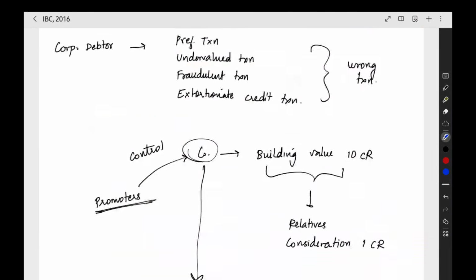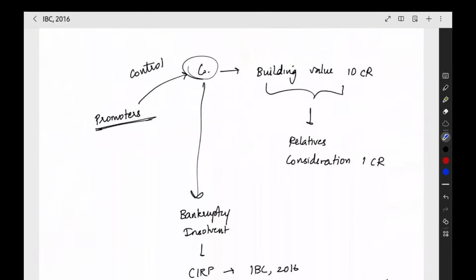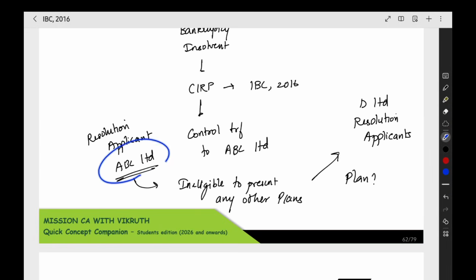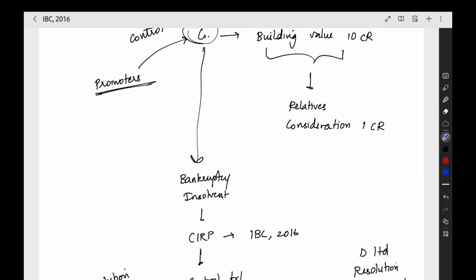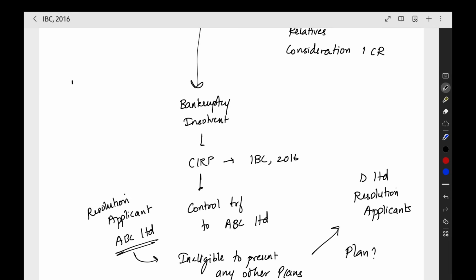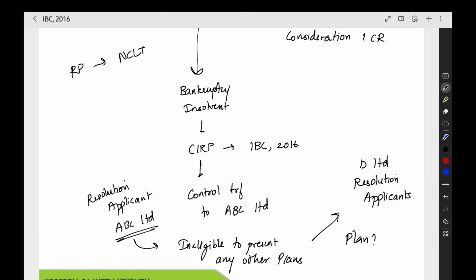But when you see the proviso, the 'provided that' paragraph below this, they have given that when one company has taken over the corporate debtor by a resolution plan, and that resolution plan has been approved by the NCLT, or they have acquired this company by any scheme, that scheme was approved by RBI, or by a court, or by a financial sector regulator, like that.